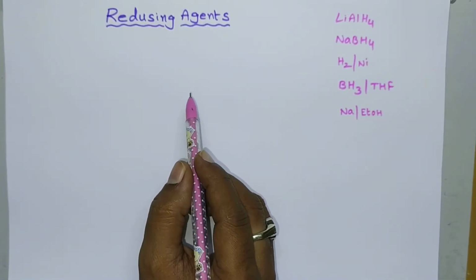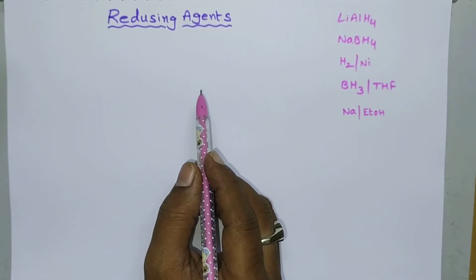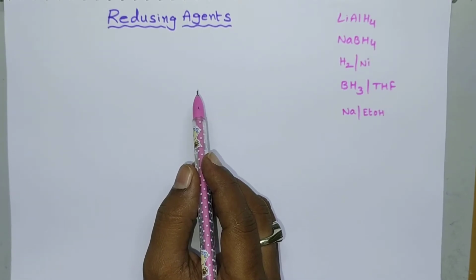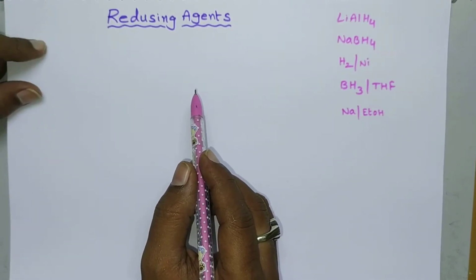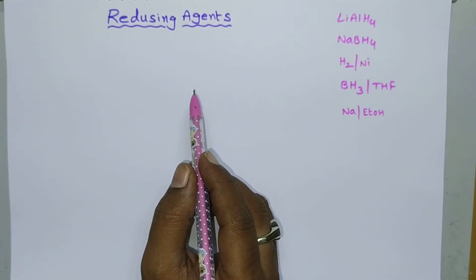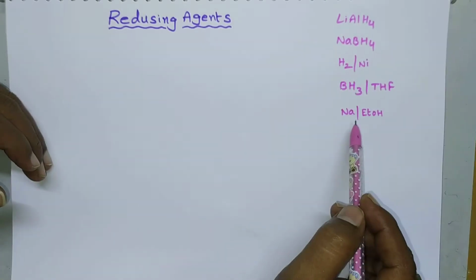So today we are going to discuss some reducing agents. A reducing agent means the substance which reduces the other substance and itself undergoes oxidation. So here are some reducing agents.